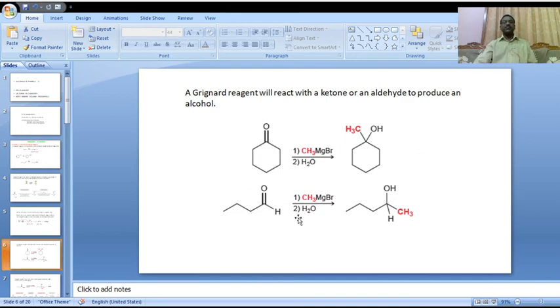Here also, the same with an aldehyde functional group, where the terminal carbon is CHO. The aldehyde reacts with the same Grignard reagent followed by water. What happens? The same: the methyl nucleophile attacks the carbonyl carbon, the pi bond cleaves, and this O negative immediately abstracts hydrogen and is converted to a hydroxy group.